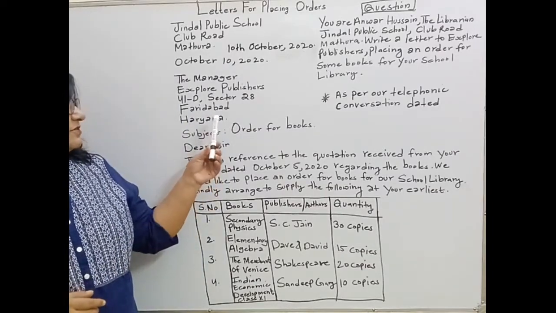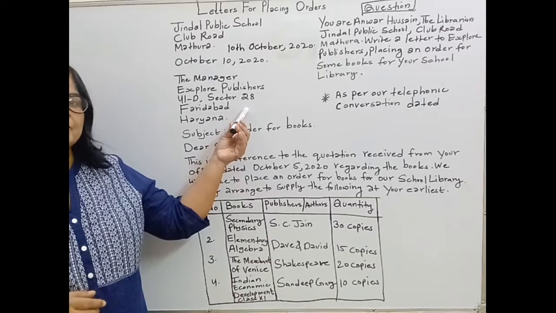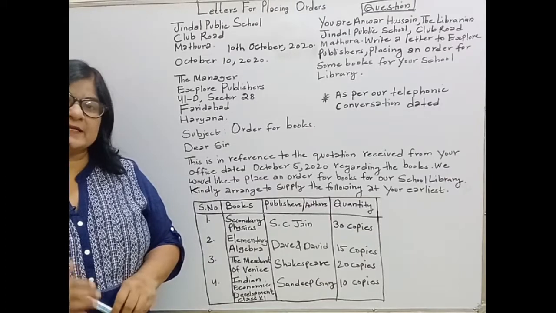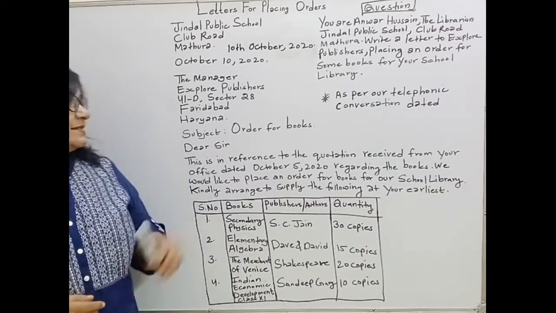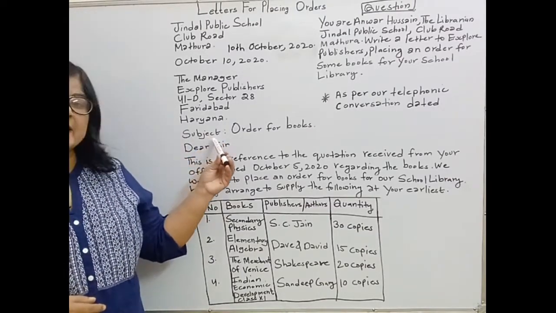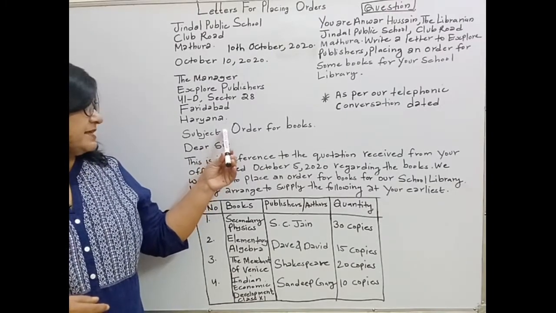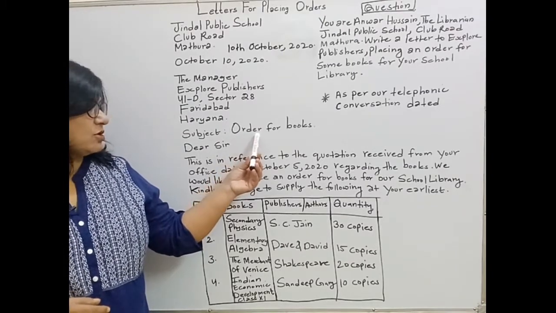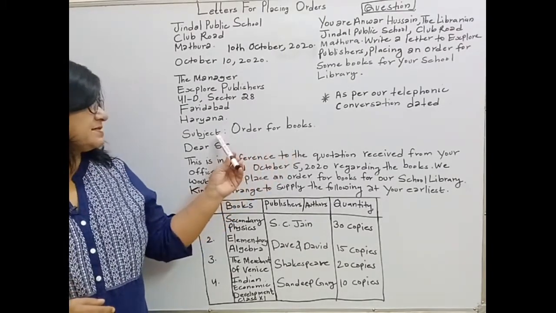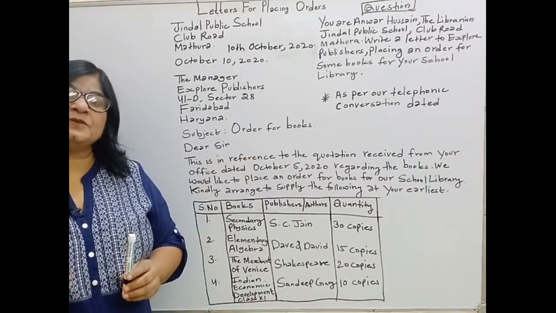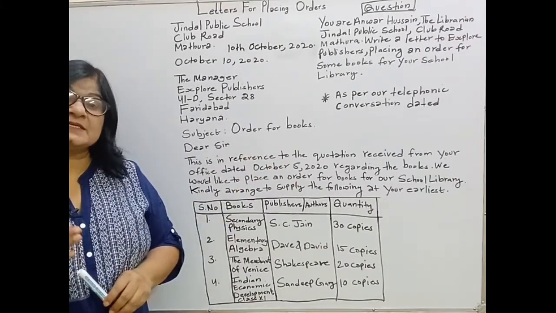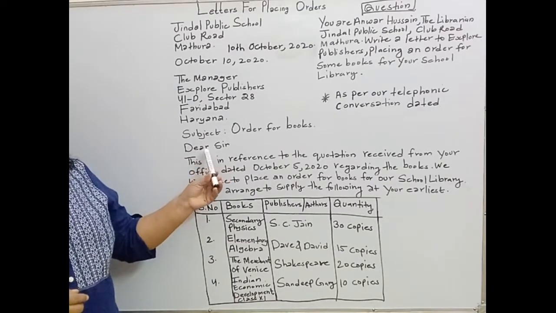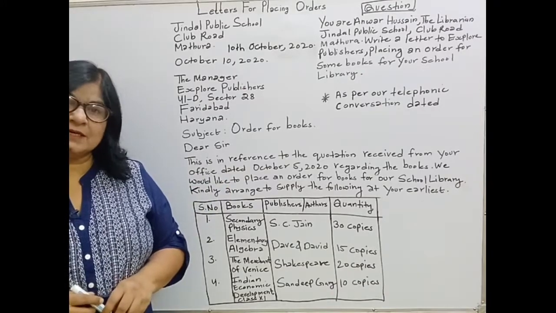And then we will follow the same rule. We will not put any commas or full stop at the end of the lines. And then we'll leave a line blank and we'll write the subject. And then we'll put a colon. And we'll write the subject, order for books. This subject will serve the purpose of the letter, or it will tell us the theme of the letter. Then we'll leave a line blank and we'll write the salutation. Dear Sir.